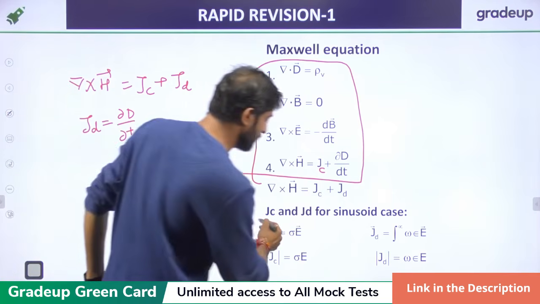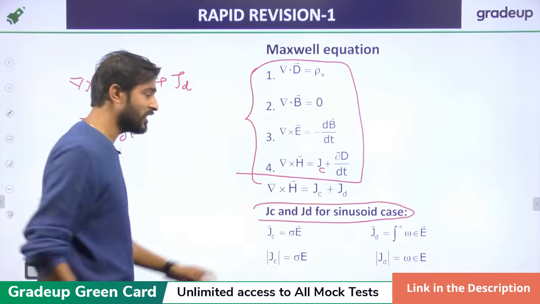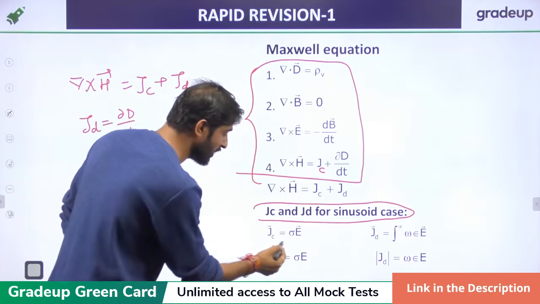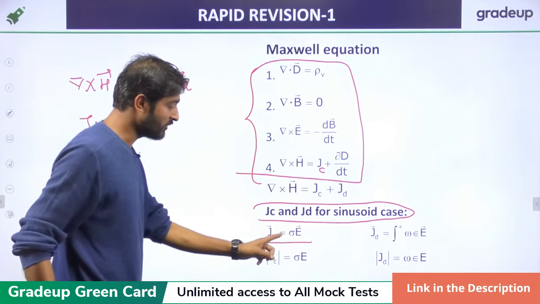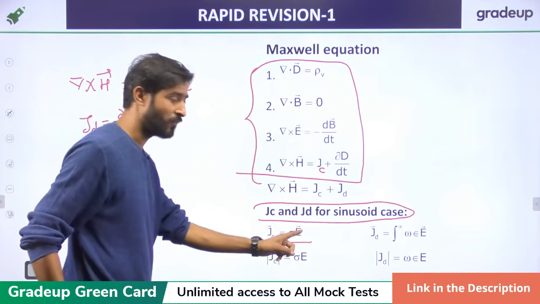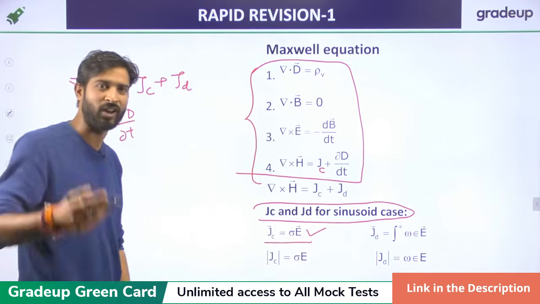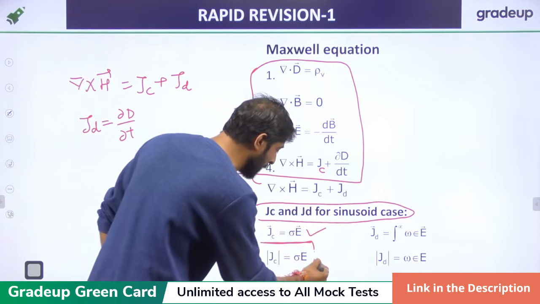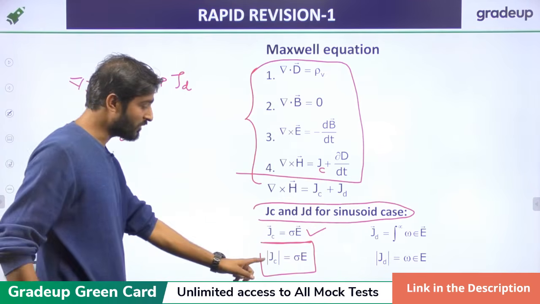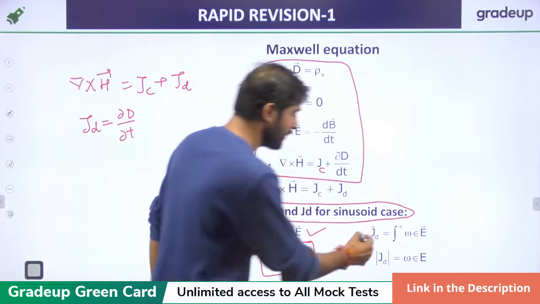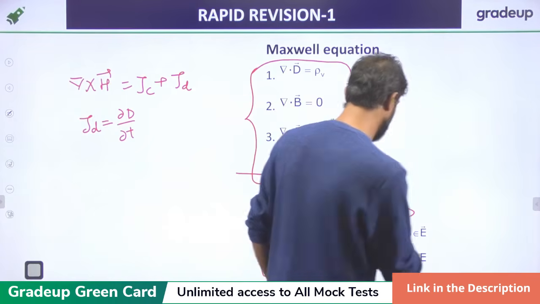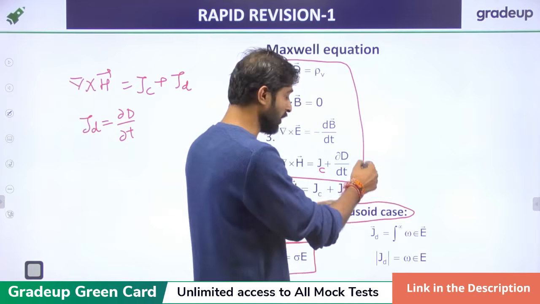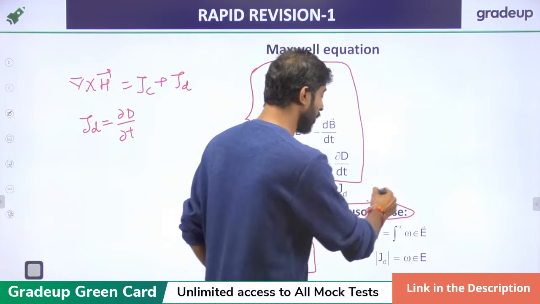Now for the sinusoidal case, if a sinusoidal signal is applied, then JC, the conduction current density, is just sigma into E. We have seen this in EDC; you have already studied this. If you want the magnitude, then JC magnitude is also sigma E. Now JD, you have to differentiate it.